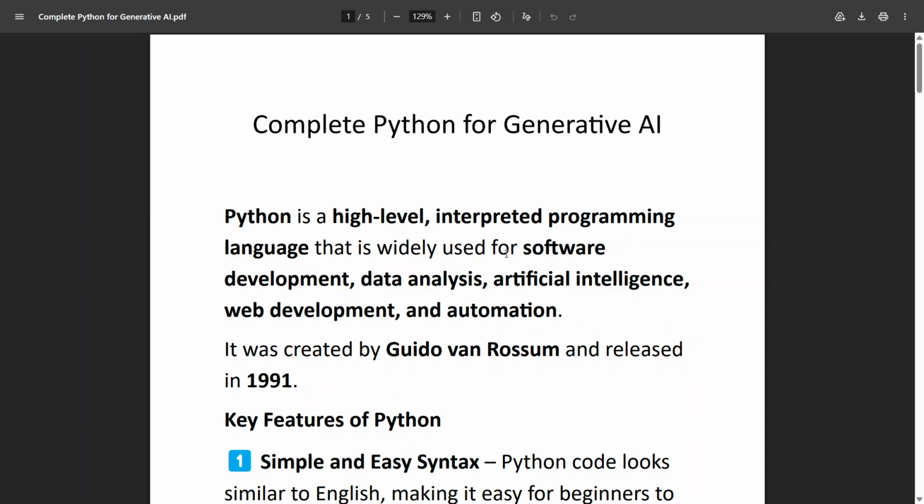Hello, hi guys. So I'm back with another series, and today we are starting with the Python series for generative AI. Basically, in this series, I'll be covering everything from the Python basics to the Python programs, along with all the necessary libraries which will be needed for generative AI. So we'll be starting with that, and it will be a lengthy series, you can say, but I am trying to cover it in short videos so that you can easily understand it with basic hands-on also.